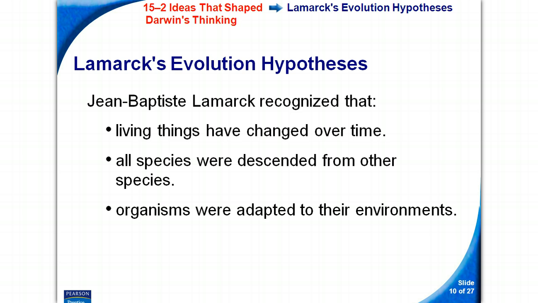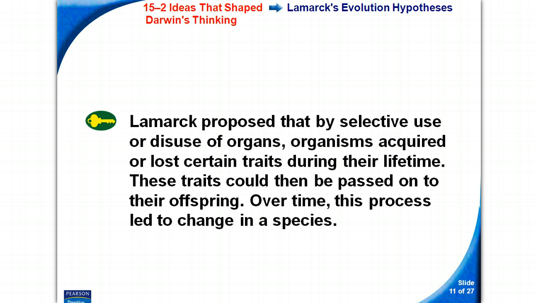Organisms were adapted to their environments. Lamarck proposed that by selective use or disuse of organs, organisms acquired or lost certain traits during their lifetime. These traits could then be passed on to their offspring. Over time, this process led to change in the species.